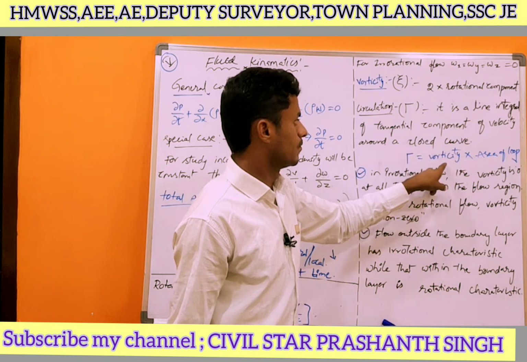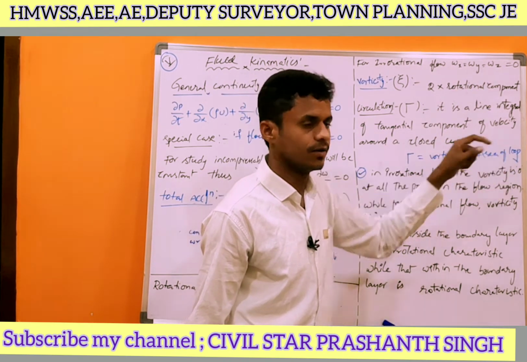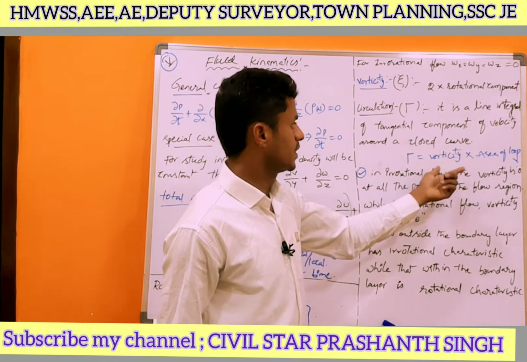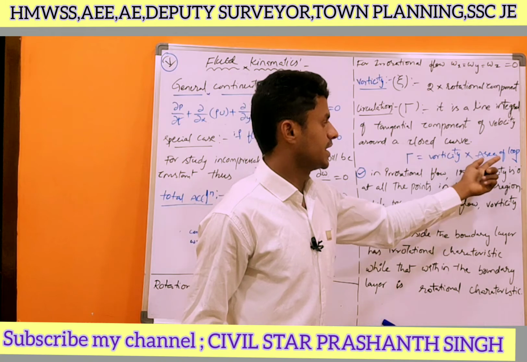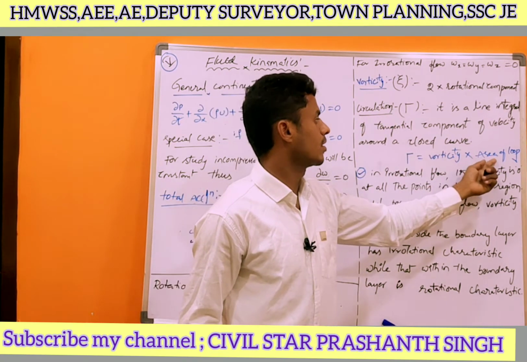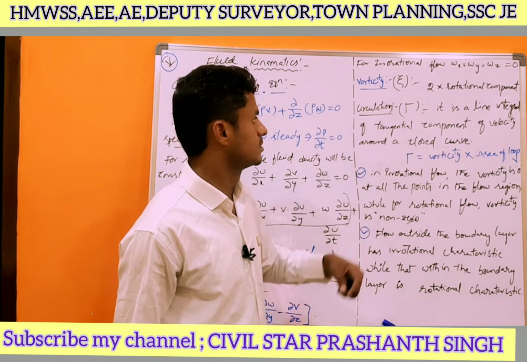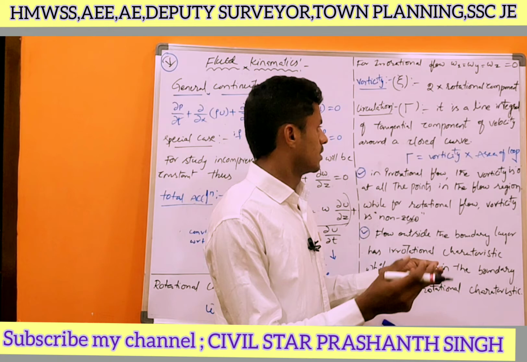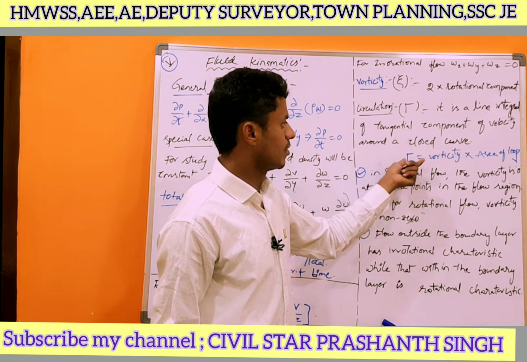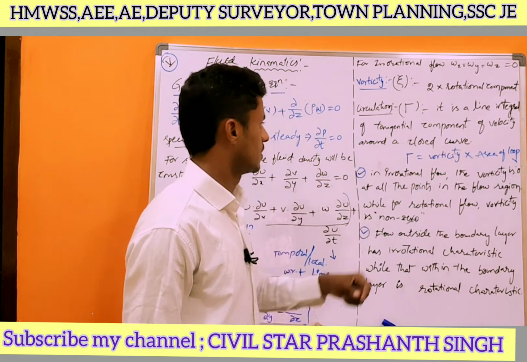Circulation equals 2 times the rotational component into the area of the loop. He will give the vorticity value or area value, then we have to calculate the circulation, or he will give the area value and the circulation value and we have to calculate the vorticity, or he will give the circulation or vorticity value and we calculate the area of the loop. In this way, he will also ask questions.